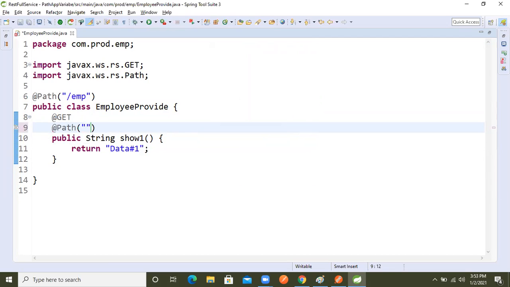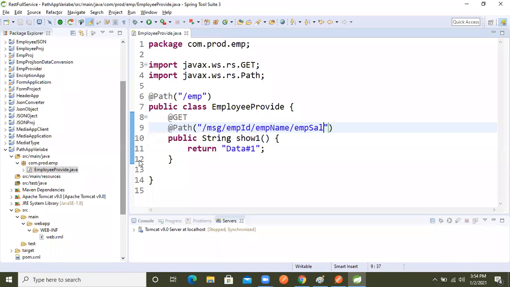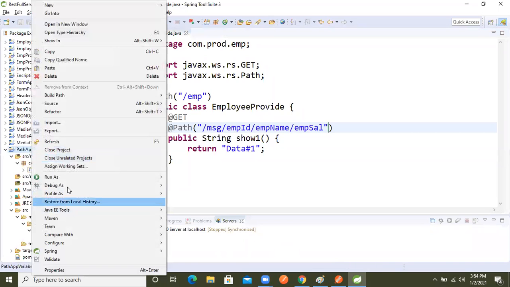In that path, I'm hard coding: slash, msg, then emp id slash, then emp name slash, then emp cell. I'm hard coding it, and then with the same URL I will show it, because I'm doing this practical in front of you people. Now run this application.